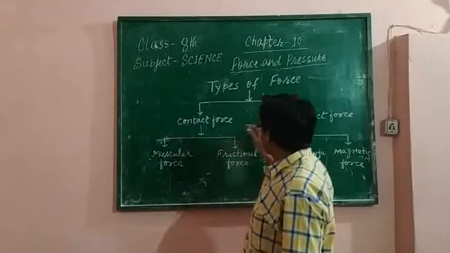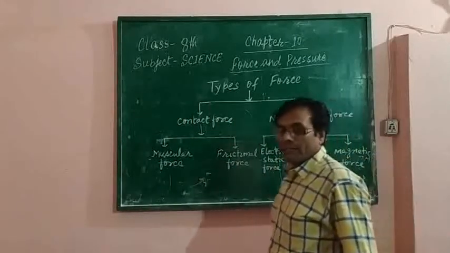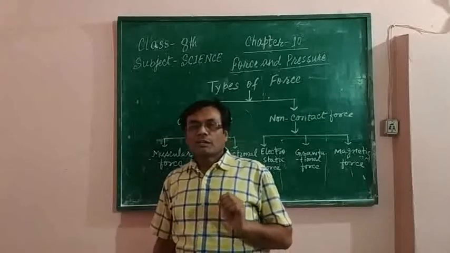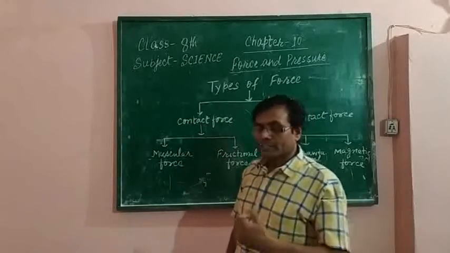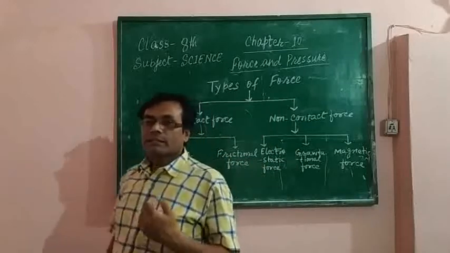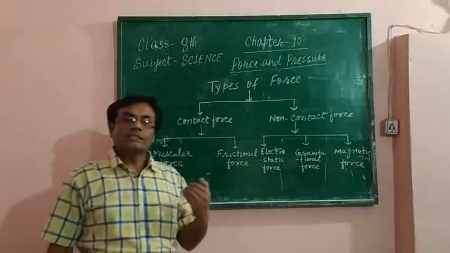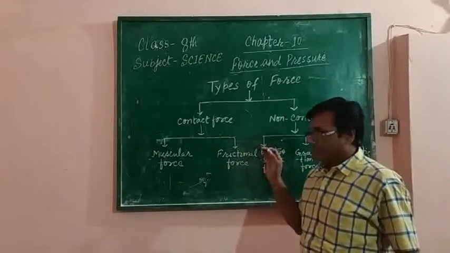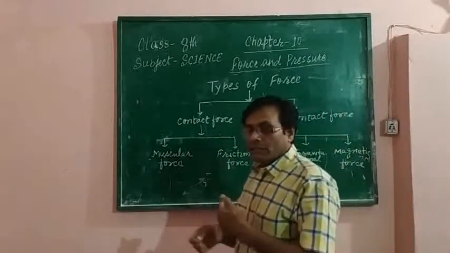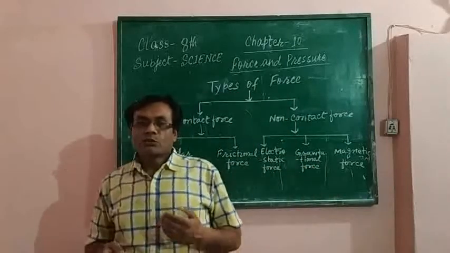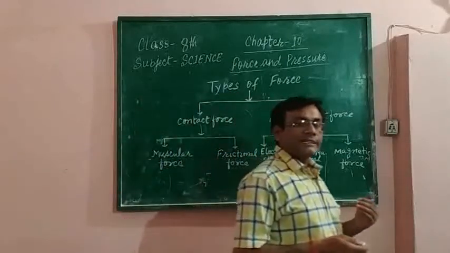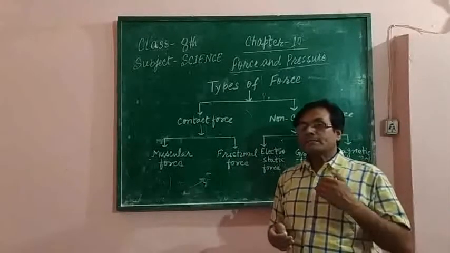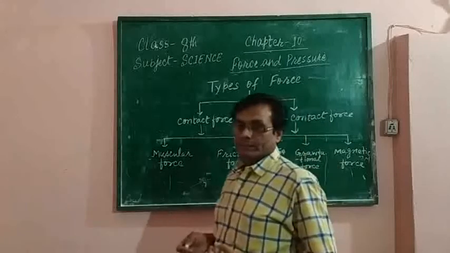And non-contact force, in these, forces work without coming in contact with each other, such as electrostatic force. This means in this case two bodies do not interact with each other, but they apply force on each other.